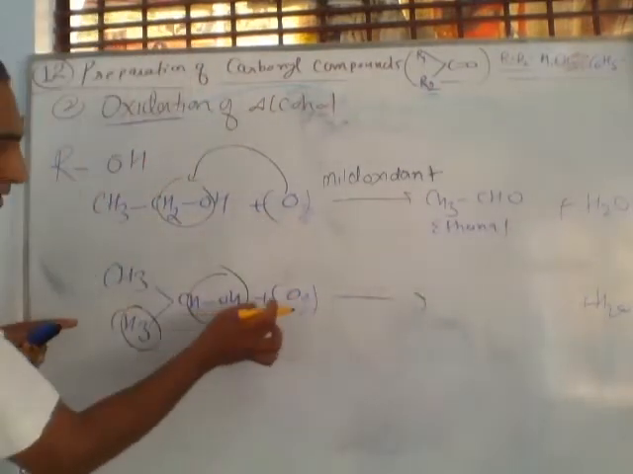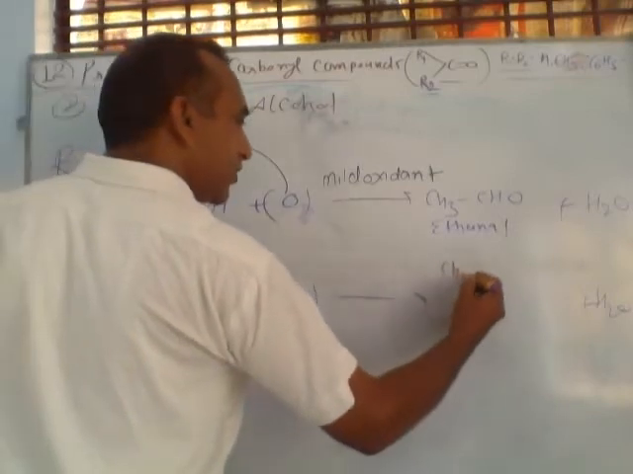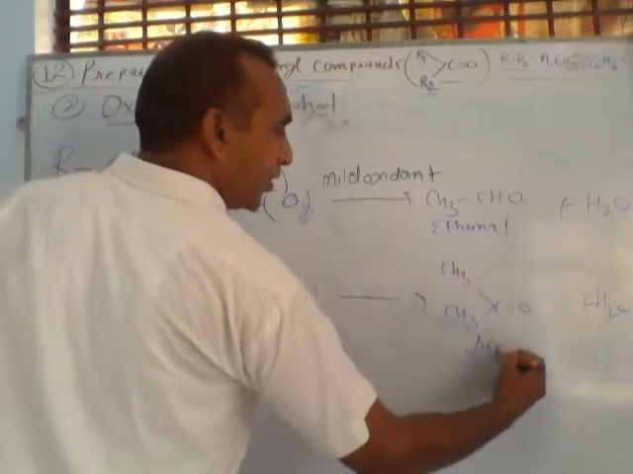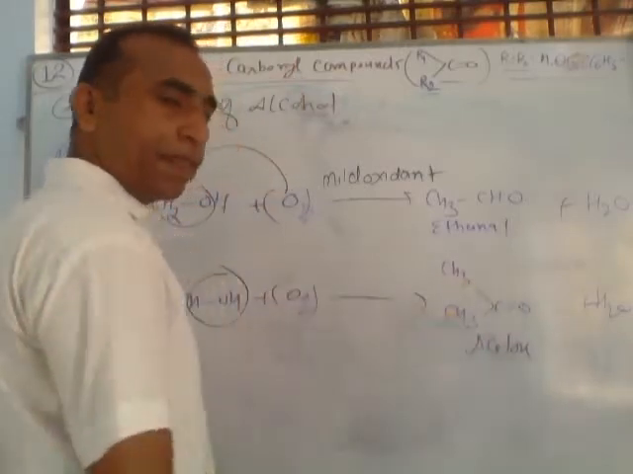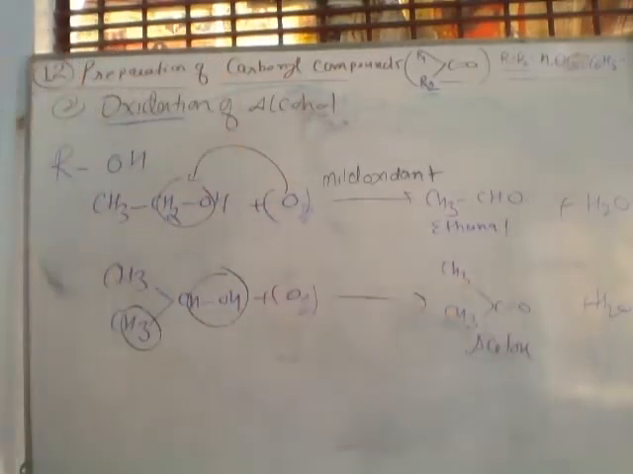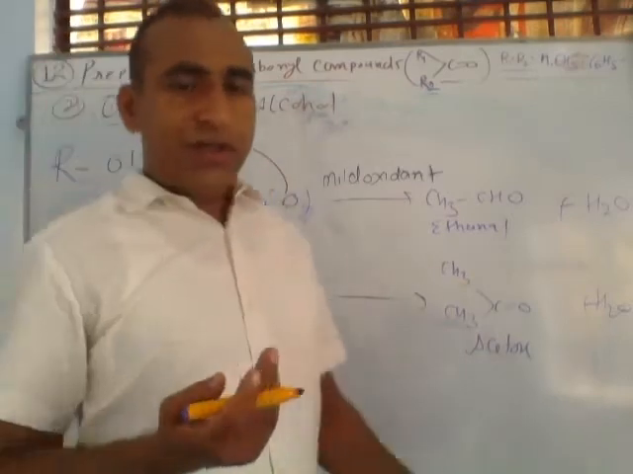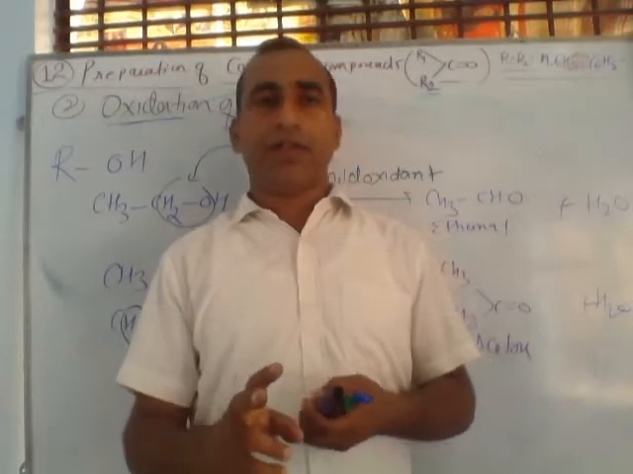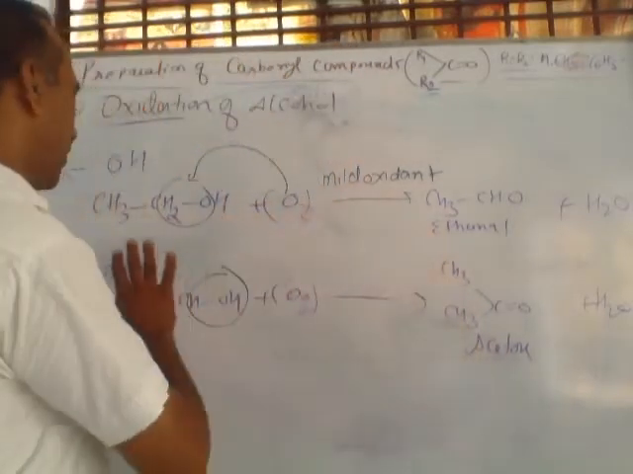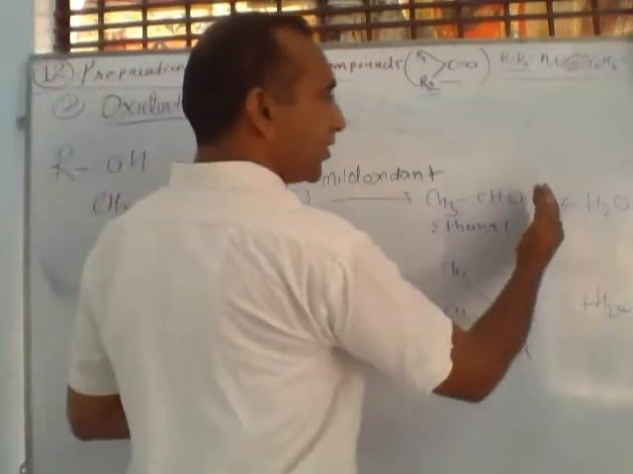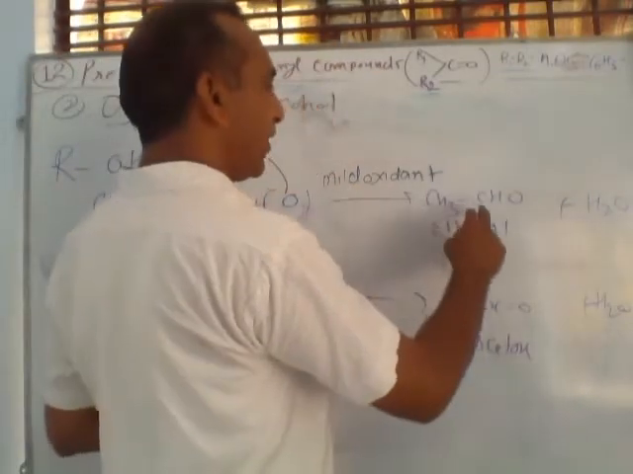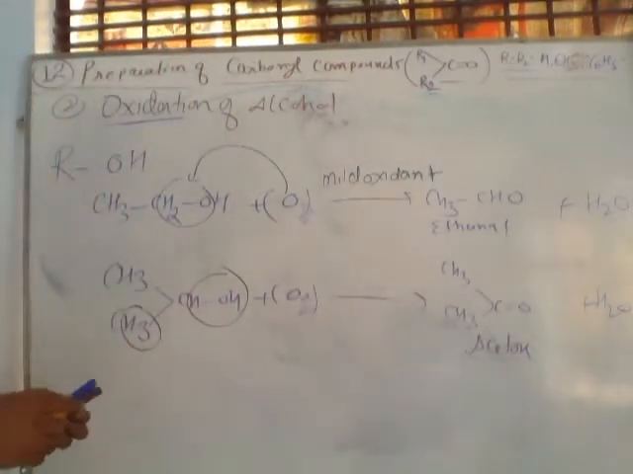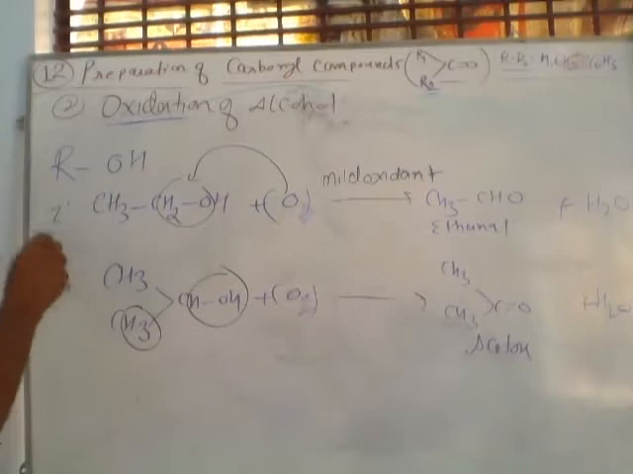In this case, a water molecule is removed, and this oxygen joins here. This time CH3 C double bond O CH3, this is called acetone. You can also say dimethyl ketone, or propanone. So a strong oxidant converts alcohol into carboxylic acid, but a mild oxidant prevents its further oxidation and prepares aldehyde and ketone on the basis of primary and secondary alcohol. This is primary, this is secondary alcohol.